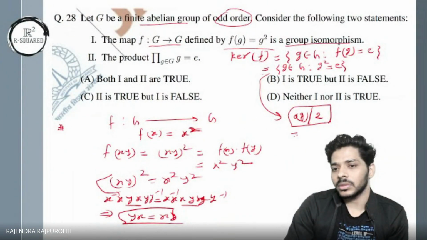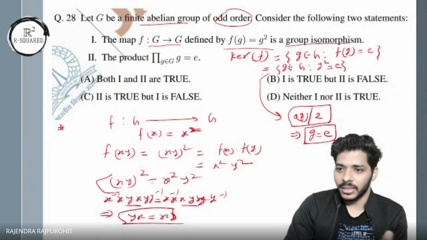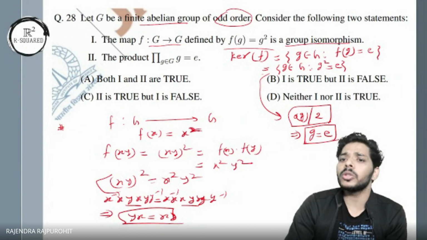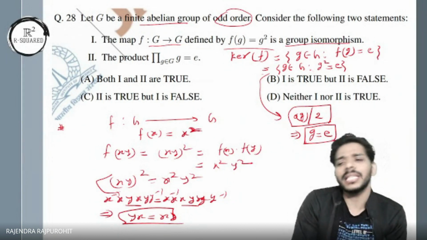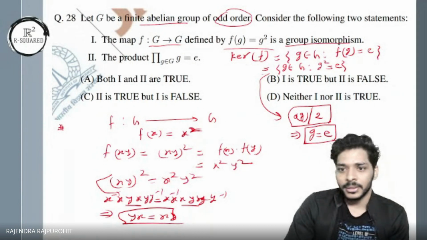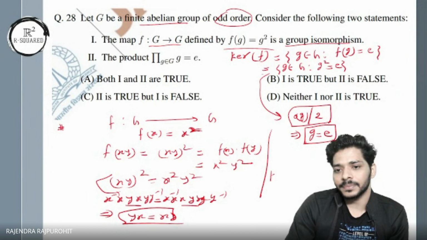So this simply implies that g must be the identity, because of the odd order. Otherwise, any element of order 2 would have been mapped to the identity. So we get that the kernel here is a singleton.